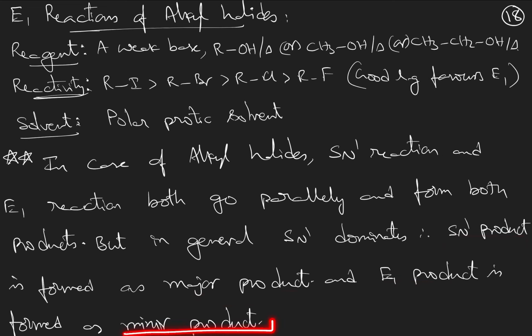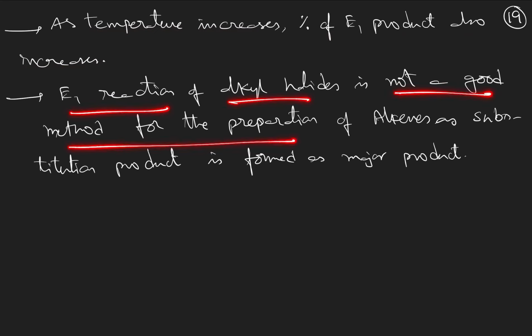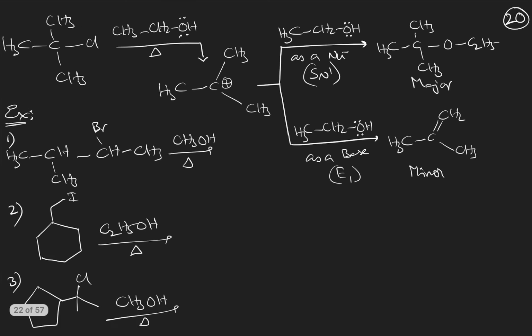But E1 product percentage can be slightly improved by increasing temperature, but it cannot be made beyond the SN1 product. So as temperature increases, the percentage of E1 product also increases. E1 reaction of alkyl halides is not a good method for the preparation of alkenes, as the substitution product is formed as the major product. Now let's see the reason for an SN1 reaction to happen, even though you thought to do an E1 reaction and started, but ultimately you got the SN1 product as the major product.